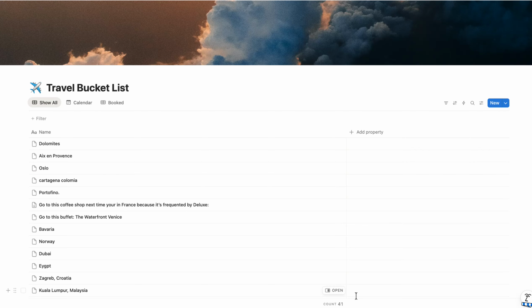So I have this travel bucket list in Notion, and it is truly an info dump. It is a brain dump. It is not pretty. It looks like trash. But it has a lot of really valuable information to me.